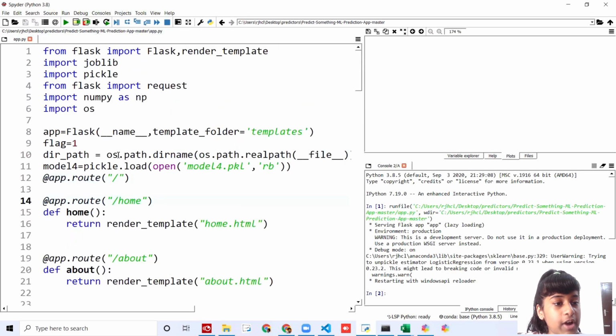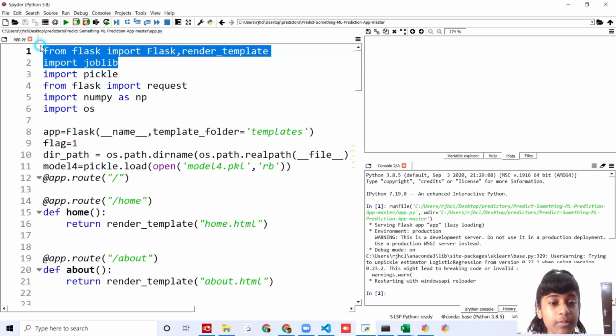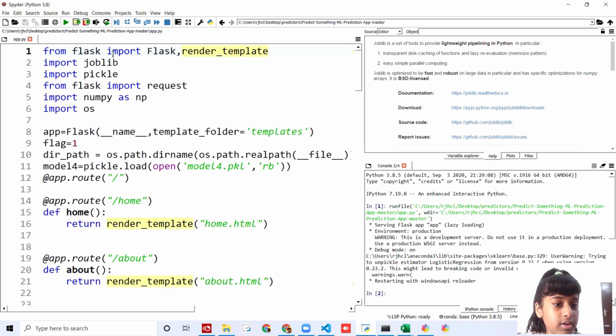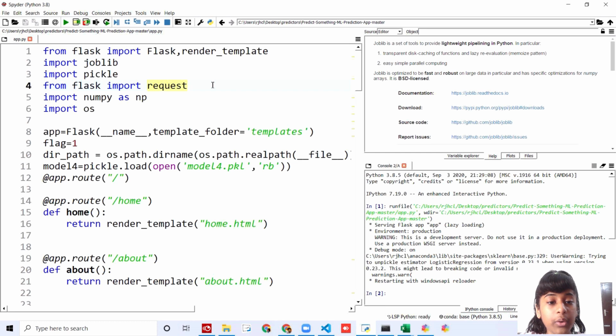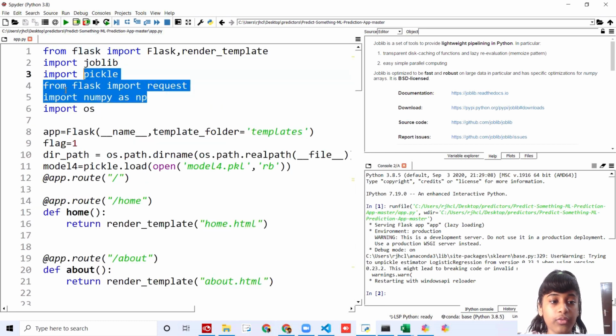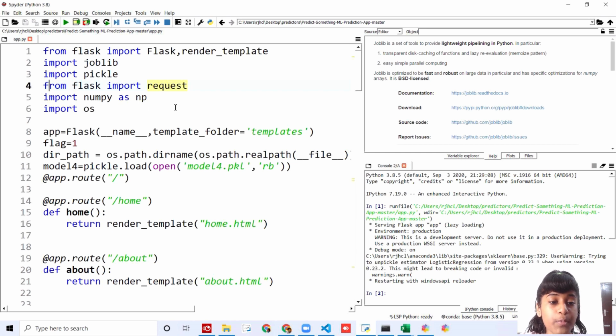I've created a file called app.py. Here we first import the necessary libraries. The first one is Flask, and from Flask we have imported Flask for running it and render_template for getting the HTML code. Then we have imported joblib for dumping whatever we did, pickle for dumping it, and request. We need request to request many things. So from Flask I have imported request, and then numpy for calculations, and os for reading.